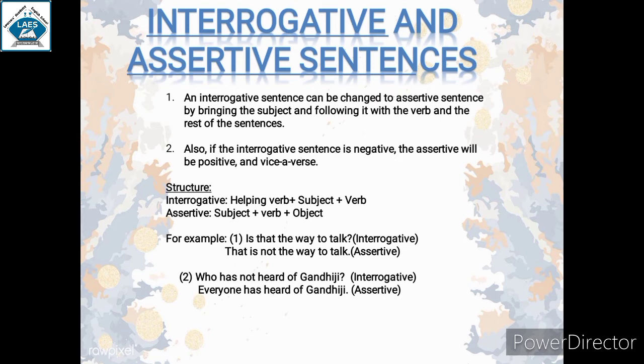An interrogative sentence can be changed to an assertive sentence by bringing the subject and following it with the verb and the rest of the sentence. Also, if the interrogative sentence is negative, the assertive will be positive and vice versa.